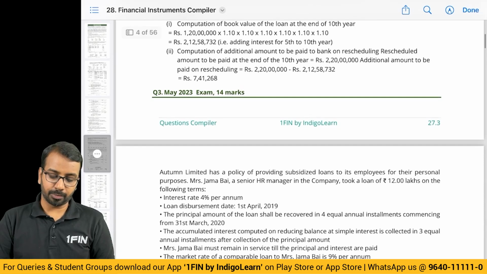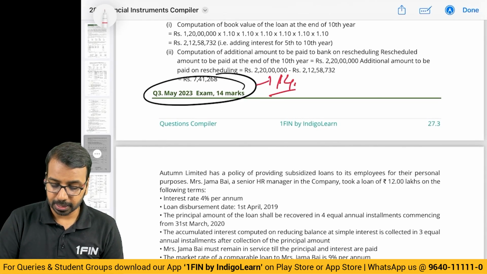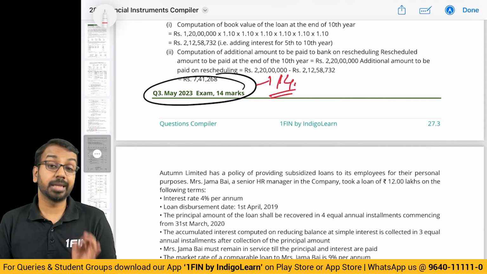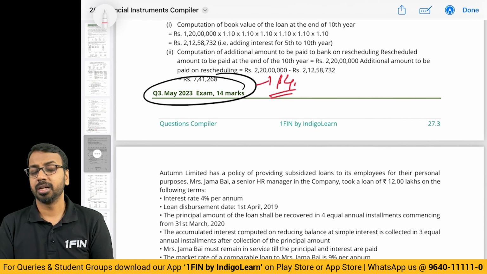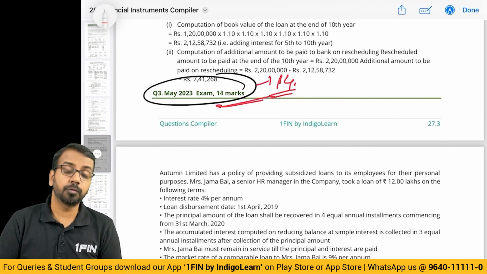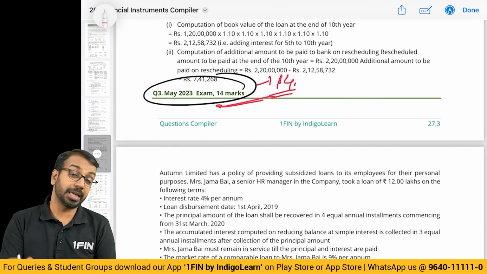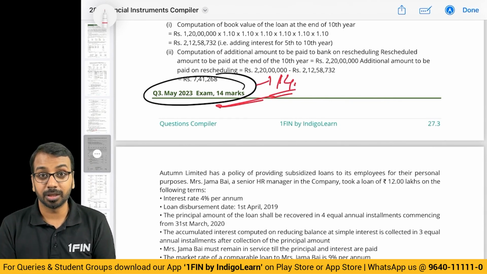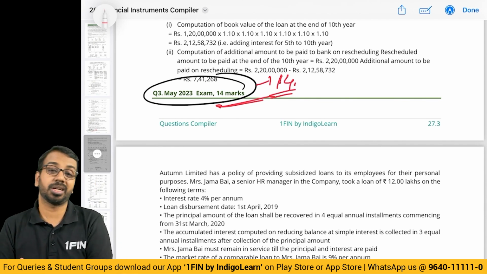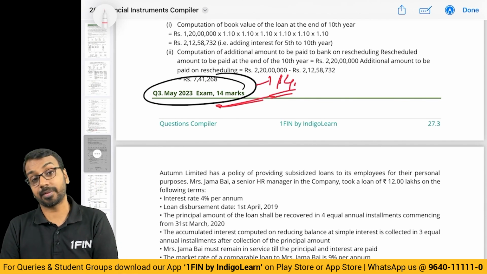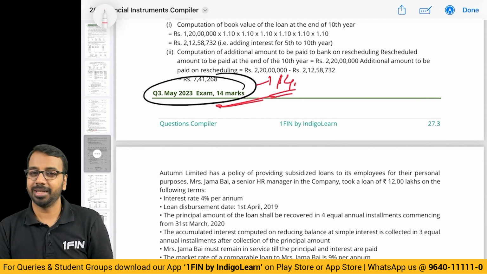Now let's look at this exam question, and if you see these type of questions when they come for 14 marks, and if you do it carefully, you have to be very careful to take the correct rate, you have to be very careful to take the correct amounts and information from the question. If you are able to do that, 14 out of 14 is not difficult. That is what I am saying. You will get 14 out of 14 or 10 out of 10, 12 out of 12. It is possible. So my request is, if you don't want to do the entire chapter once again, at least go through this 50-55 pages of questions which have come in the previous periods, and you will have some confidence to go and write the examination.